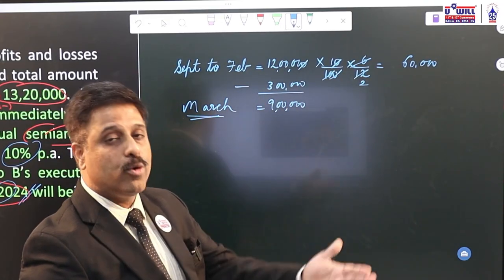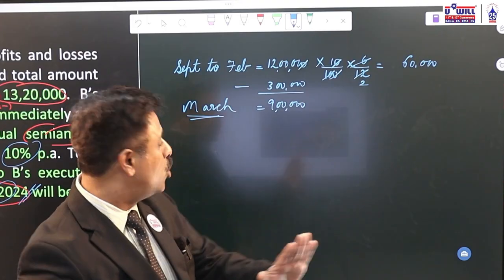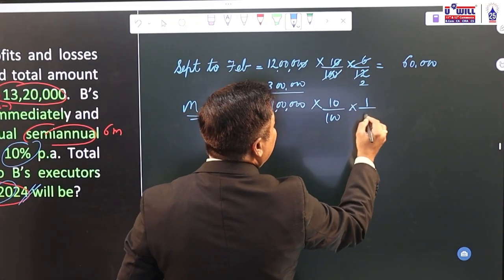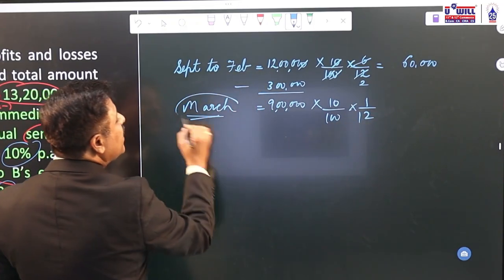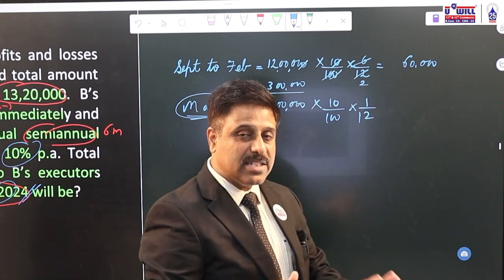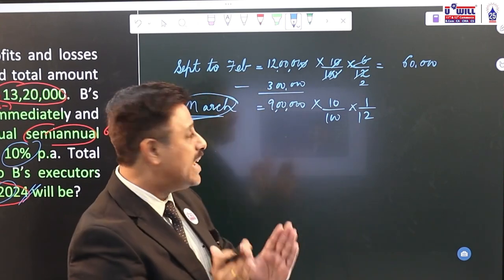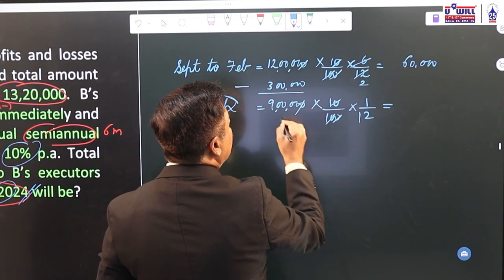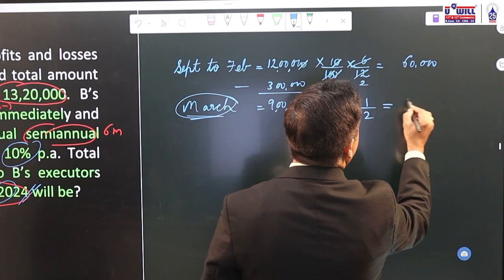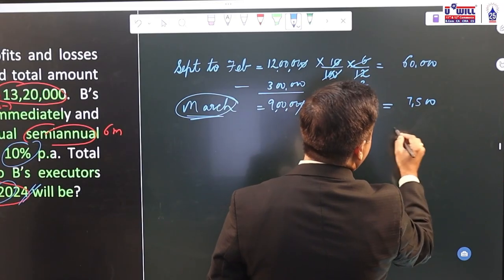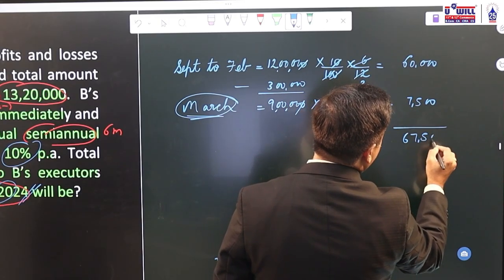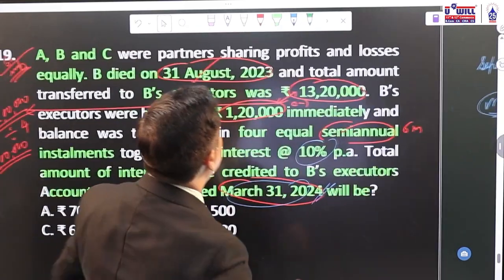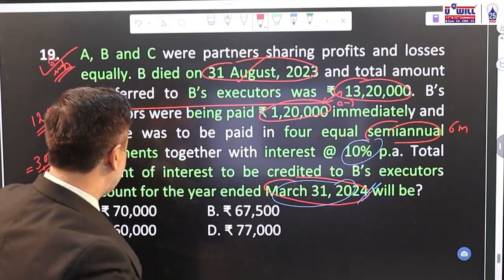So after February end, the interest will be payable only on the balance loan of 9 lakhs. 9 lakh into 10% into 1 by 12. Now why only 1 month? Because we have to find till 31st March only. We have to find till 31st March only, meaning for the 1 month of March, how much is the extra interest payable on 9 lakh is what we have to identify. So 0 over, now 90,000 divided by 12, that is 7,500. So till March, the interest would come to 67,500. In this year ending 31st March, we will be crediting 67,500 interest only in P&L, debiting the P&L account with that.